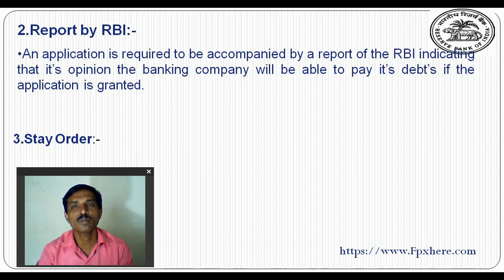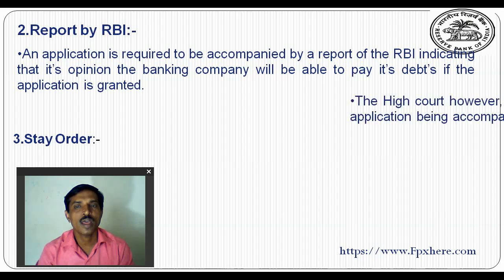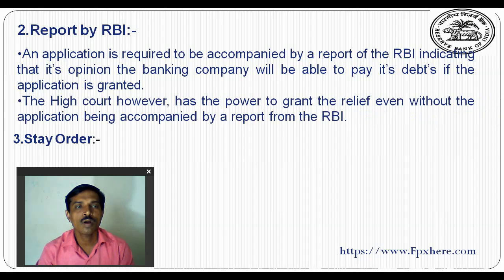If the banking company is able to pay its debts, at that time the RBI sanctions the process. The High Court, however, has power to grant the relief even without the application being accompanied by a report from the RBI.